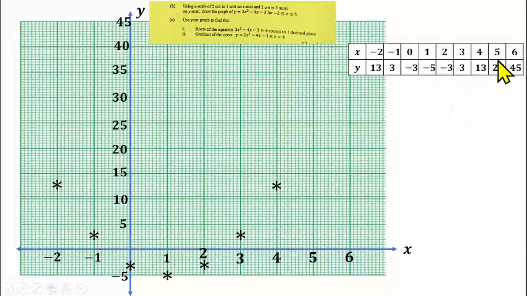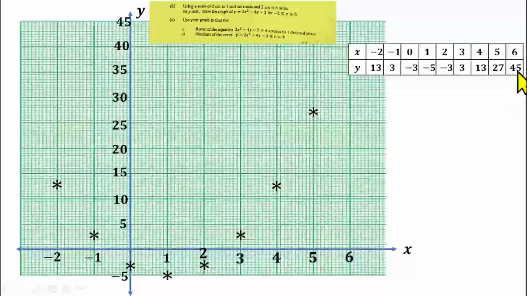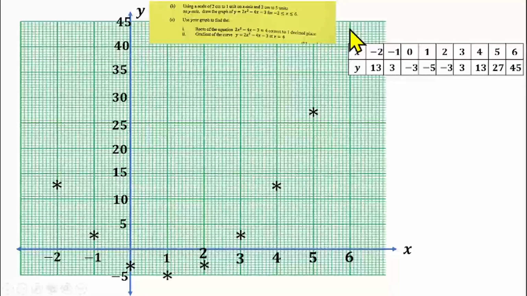When s was 5, which is here, y was 27. This is 20 here, this is 25, 27. That means I need 4 lines more. So 4 lines more, I should be having an asterisk here. Then when s was 6, y was 45, which should be around here. So I should put an asterisk here.